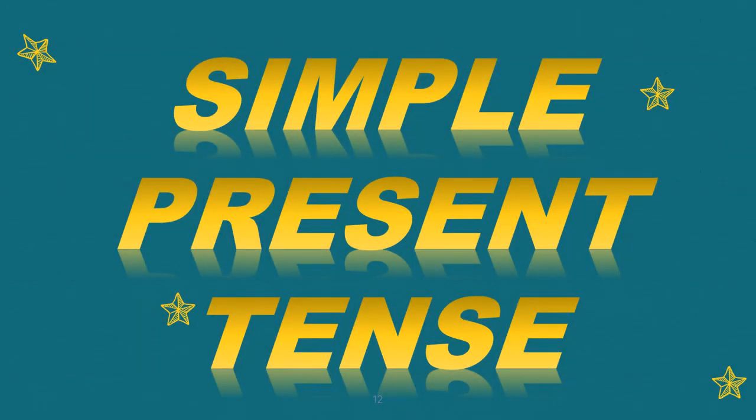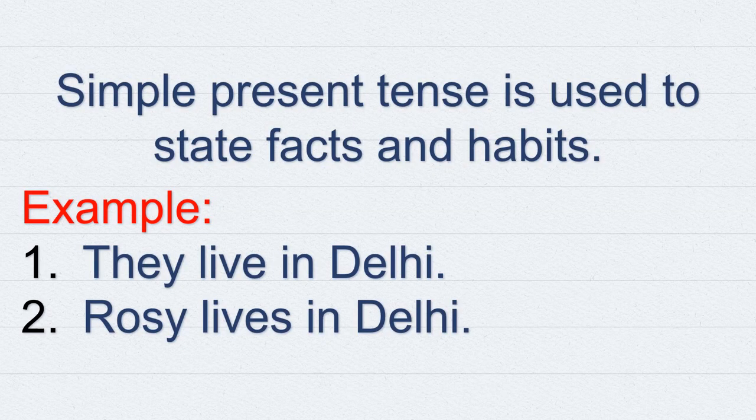Now in this video we shall read about simple present tense, simple past tense, and simple future tense. So let's start with our first topic, that is simple present tense. So let's start with the first tense, that is simple present tense. This tense is used to state facts and habits. And in this tense we always use the verb first form, or we can say first form of verb plus s or es. Now the question arises, where do we use s or es?